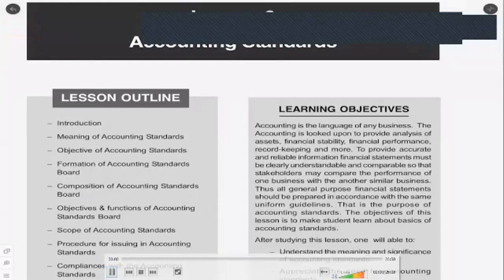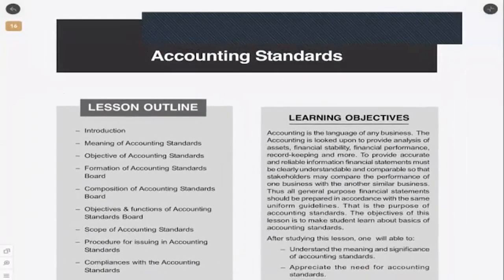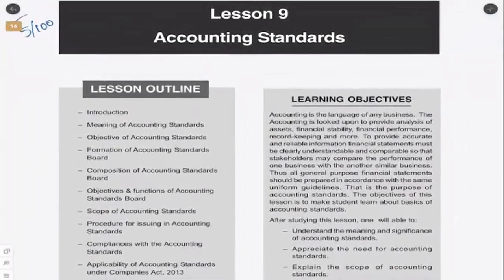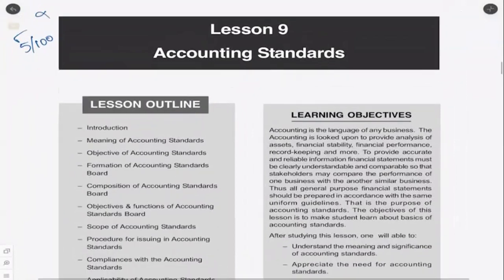Now let us move to the next lesson, that is accounting standards. From the point of view of importance with regard to the exam, you will hardly get about 5 marks out of 100 from this chapter, and this is also not so sure. You may get a question from this chapter or you may not get. So if there is paucity of time, I would suggest skip this chapter completely.